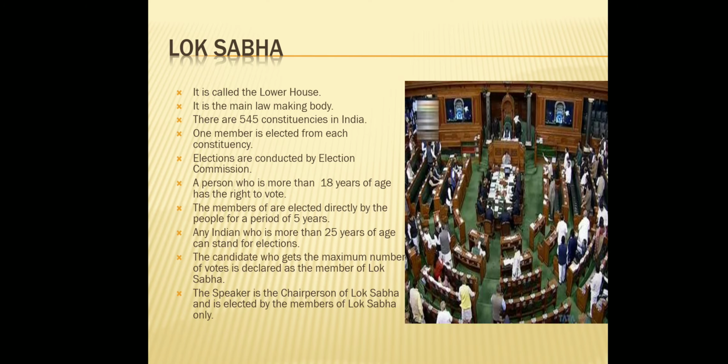Lok Sabha. It is called the lower house. It is the main law making body. There are 545 constituencies in India. One member is elected from each constituency. Elections are conducted by the Election Commission. A person who is more than 18 years of age has the right to vote. The members are elected directly by the people for a period of 5 years.